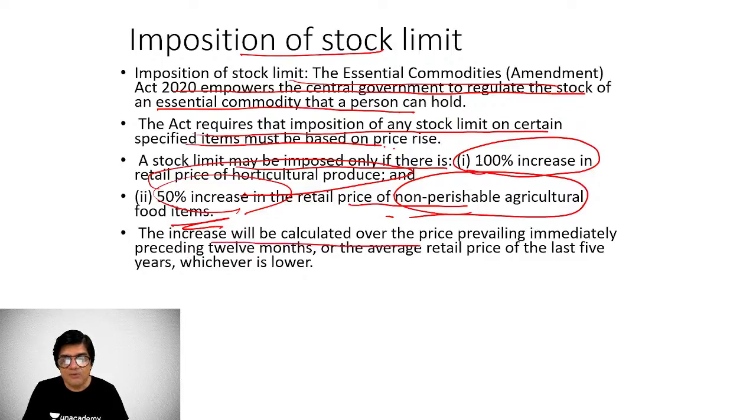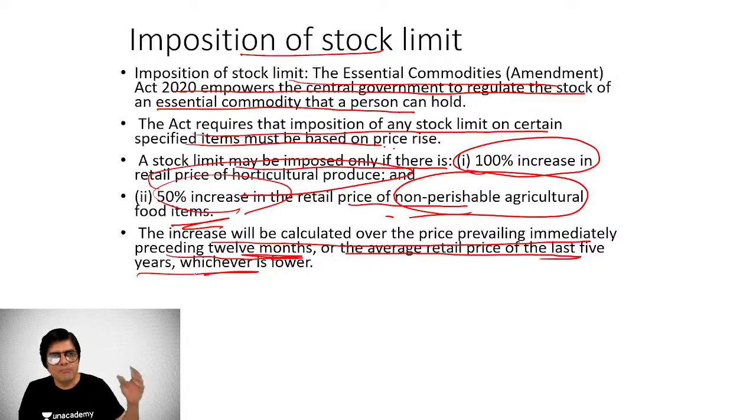An increase will be calculated over the price prevailing in the immediately preceding 12 months and the average retail price of the last 5 years, whichever is lower. A formula has been worked out, and you should know it. A 100% question is going to come on this.